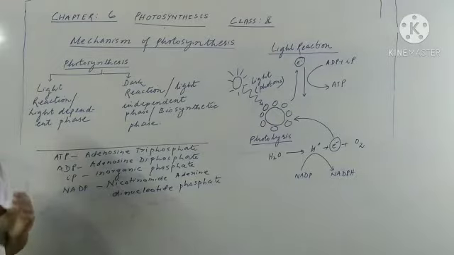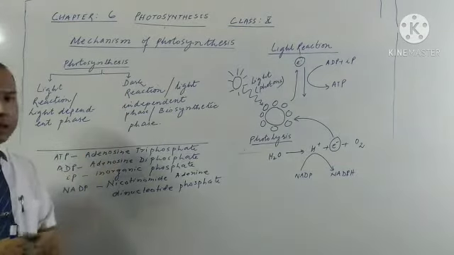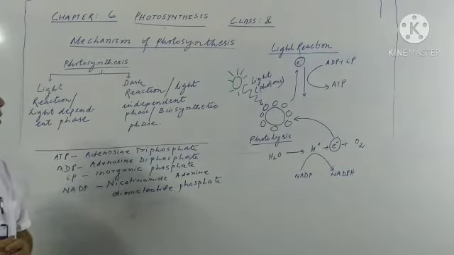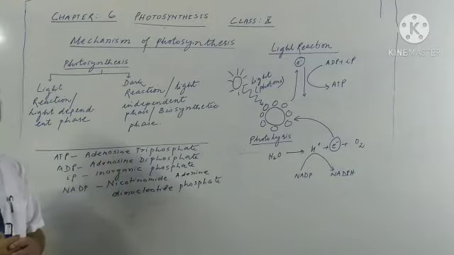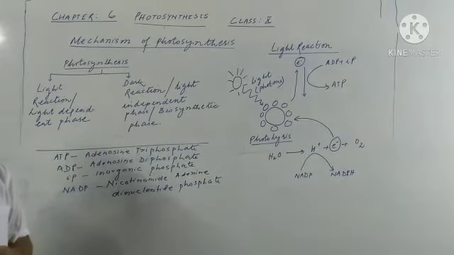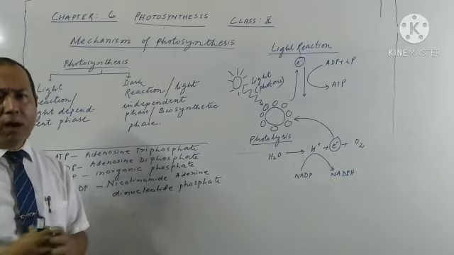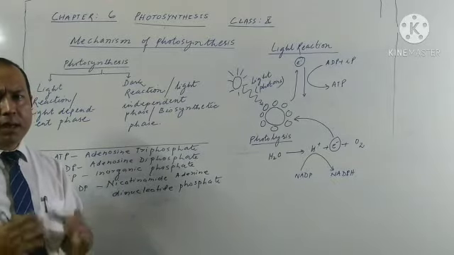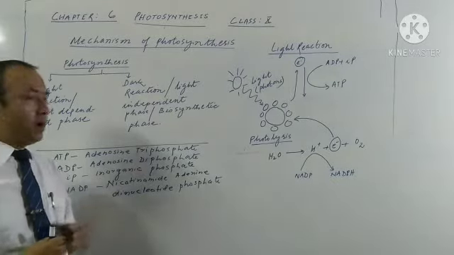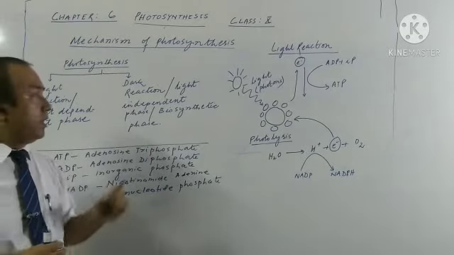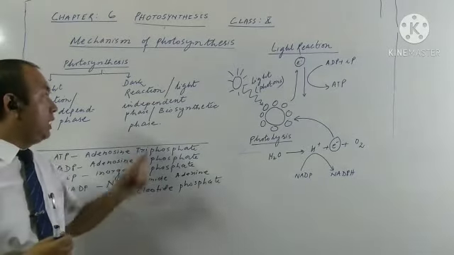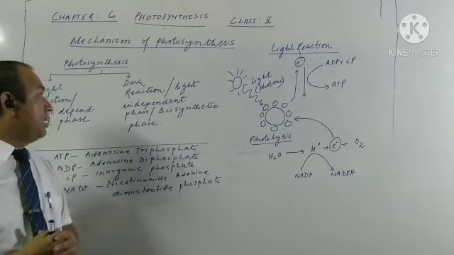It is not carried out in the absence of light. So that is why it is considered as the light dependent phase. And the another phase is the dark reaction, or it is also called as light independent phase because this phase of photosynthesis does not require light. We should not be saying that in the absence of light. It will be more correct to say that it does not require light. So that is why it is mentioned here light independent phase.